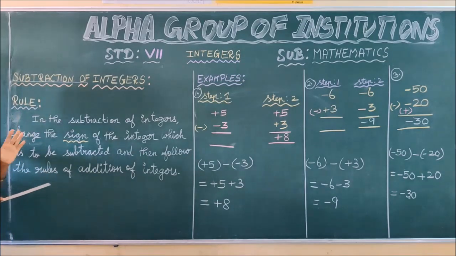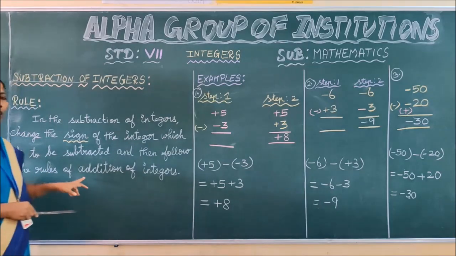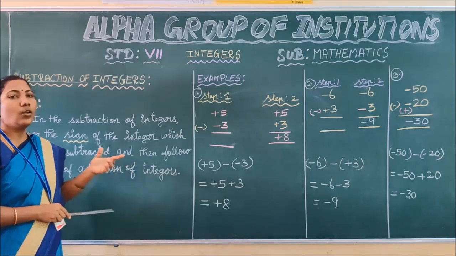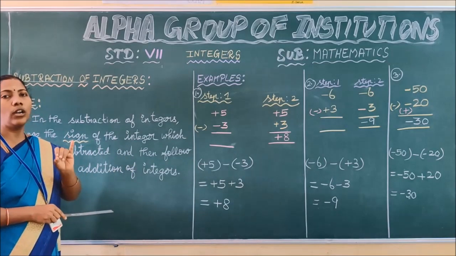Subtraction is nothing but, children, it is very easy. You have to change the symbol of the integer which is to be subtracted and then you have to follow the addition of integers rules. Okay, what are the addition of integers rules? We have seen two rules, rule 1 and rule 2.